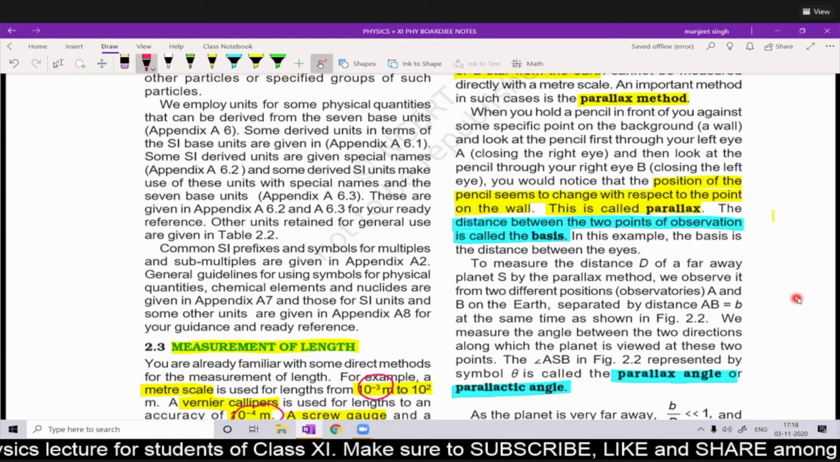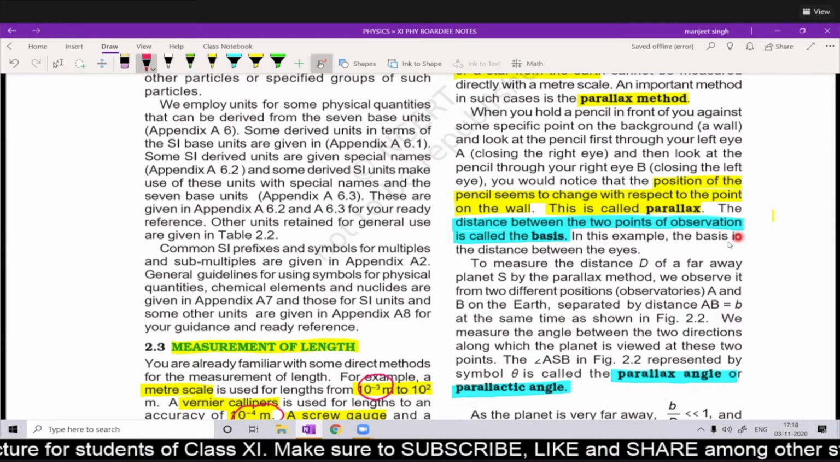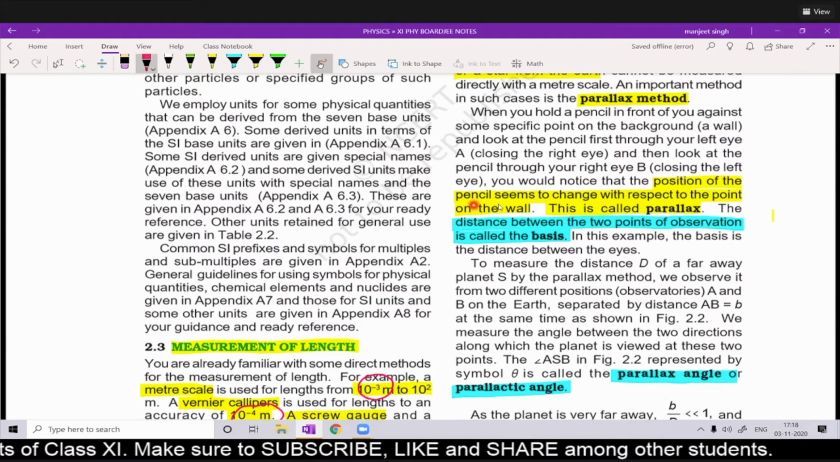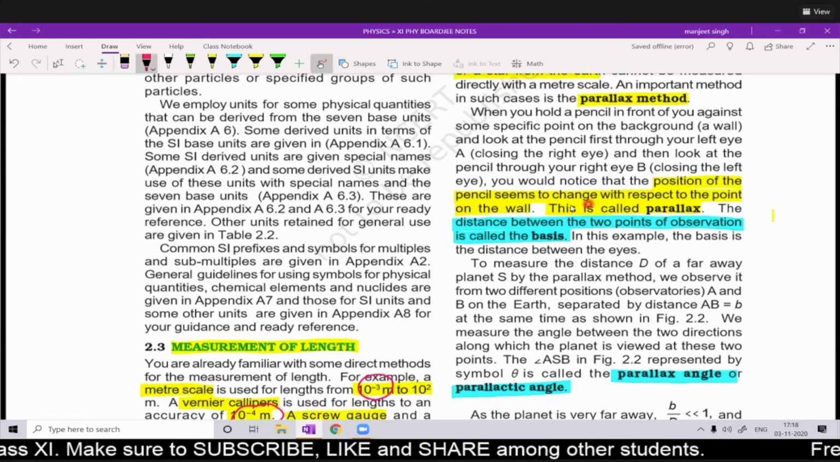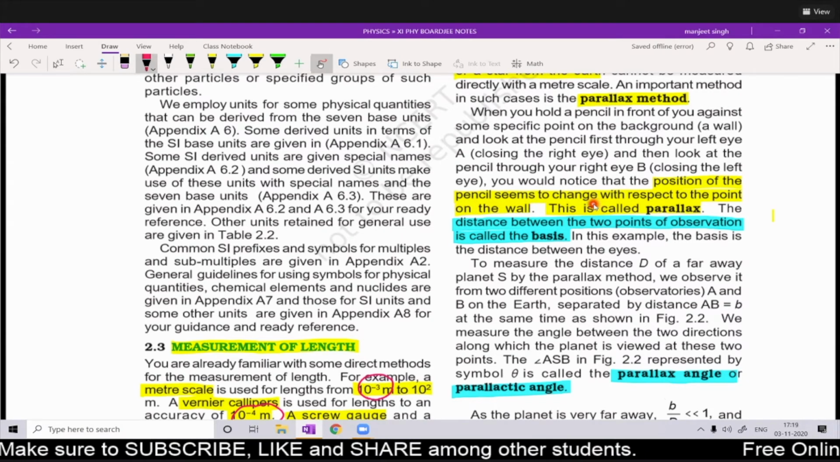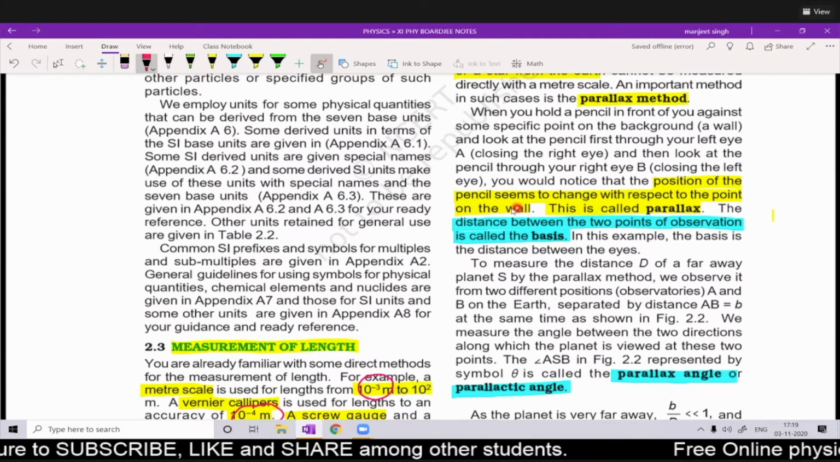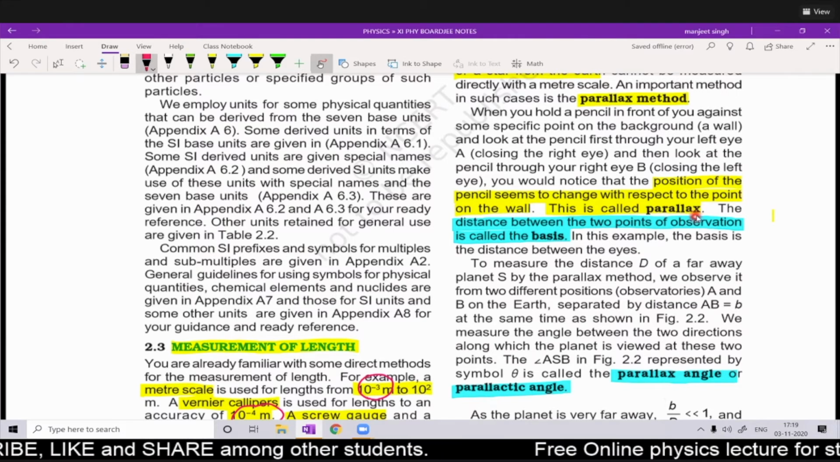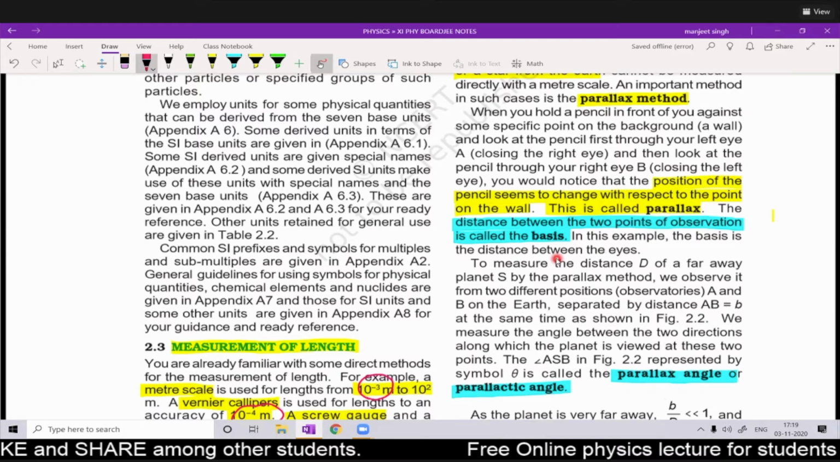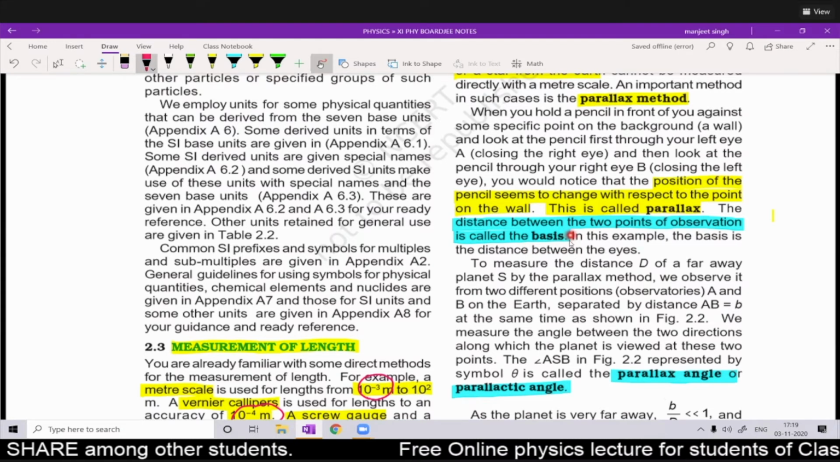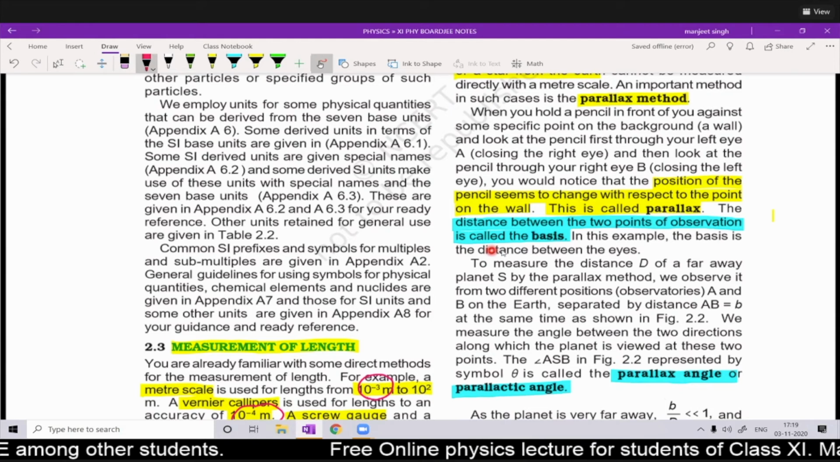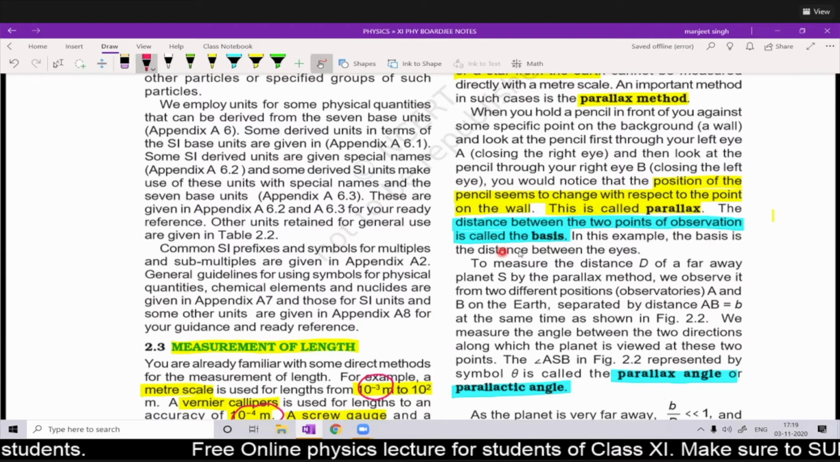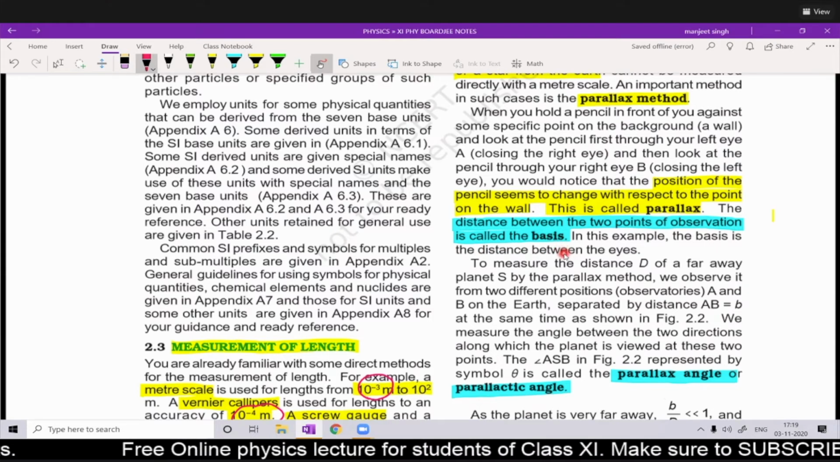We are seeing the pencil, and we are seeing the wall behind. Then we see that the position of the pencil seems to be changed. When we see from one eye and then from the other eye, the position of the pencil seems to change with respect to the point on the wall. Now this is called parallax. And this parallax phenomenon is used to measure large distances. The distance between our eyes is known as the basis, meaning the distance between the two points of observation is the basis.